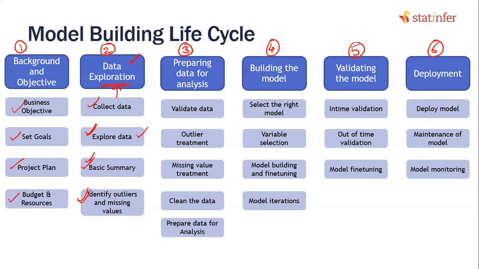Can somebody tell me in the chat window, how do you detect outliers? What was that graph that we were using? Box plot. That's right. There are some other plots as well, but the box plot is the one that will easily tell us whether there are any outliers or not, isn't it? That is step 2. We are pretty much done with step 2, where we get the information about data exploration. Step 3 is the one that we are going to discuss here.